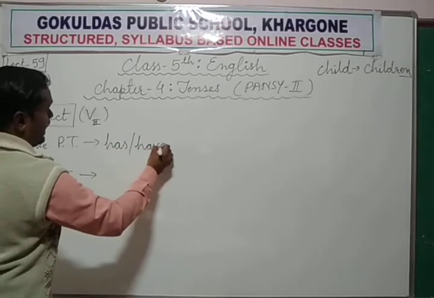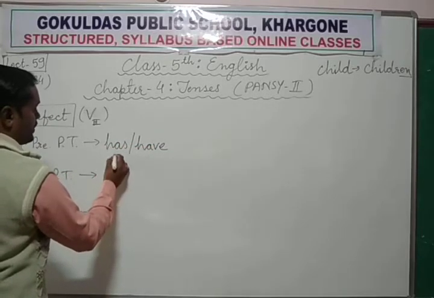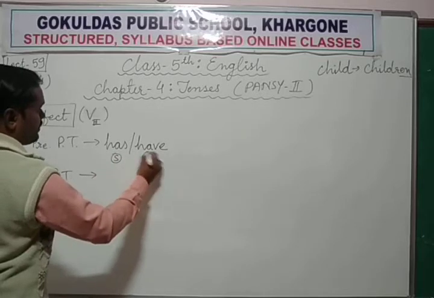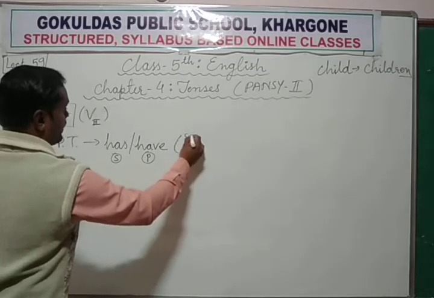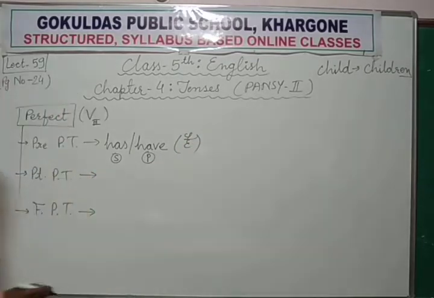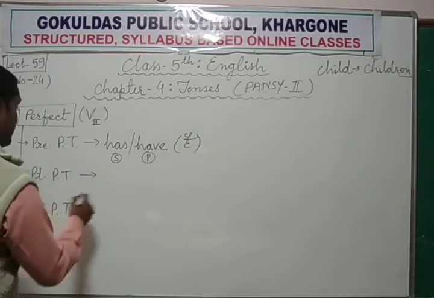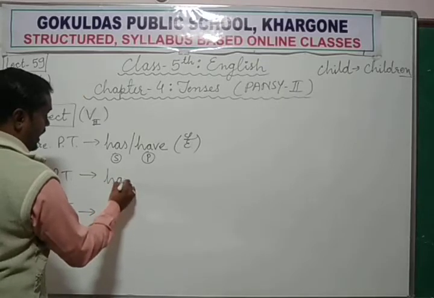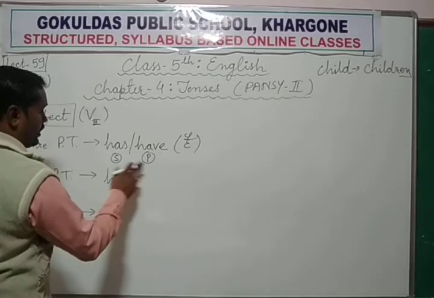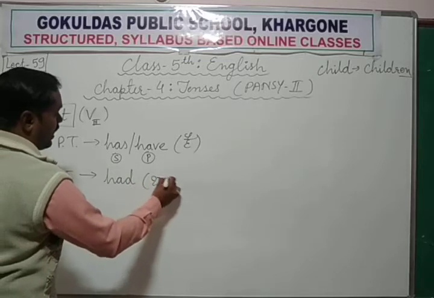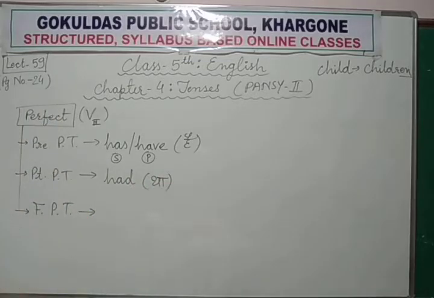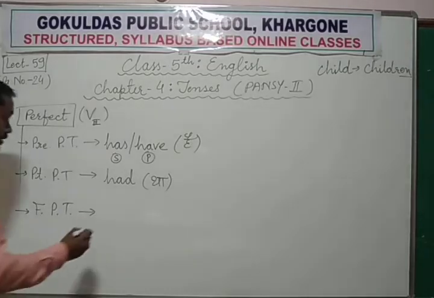That is called helping verbs. For singular subject has and for plural subjects have is used. That means है, चुके हैं, कर चुके हैं. Had is always used with singular and plural both. Had is used, and था, थी, थे, चुके थे, चुका था.